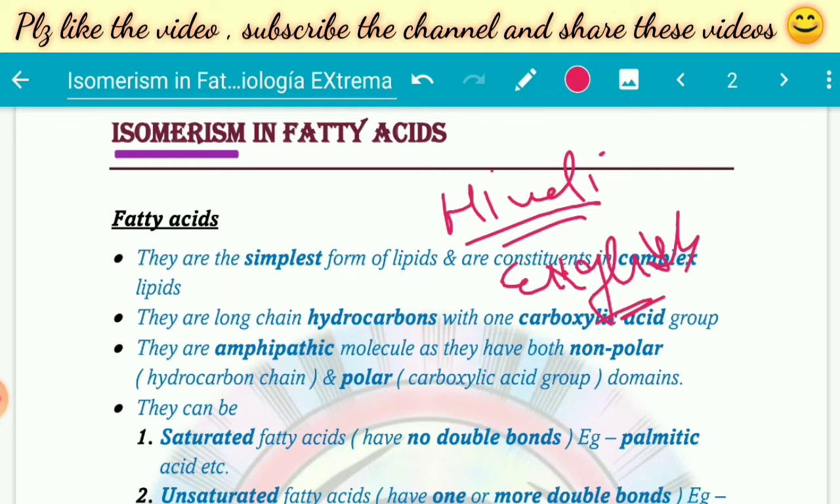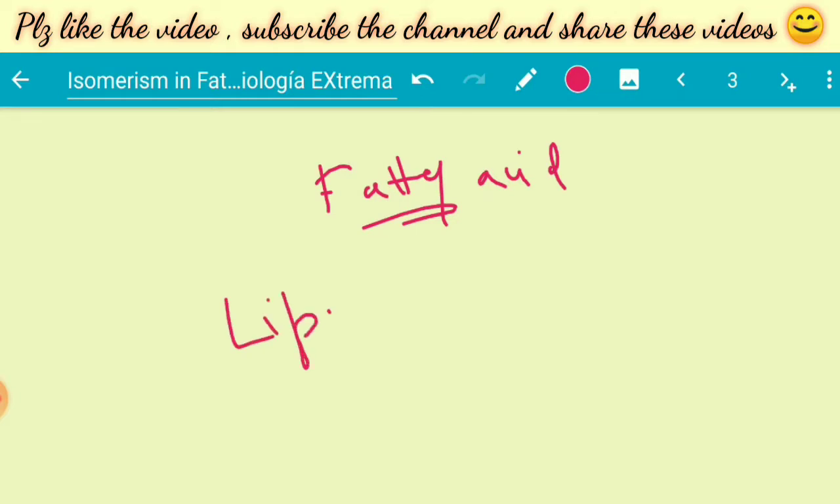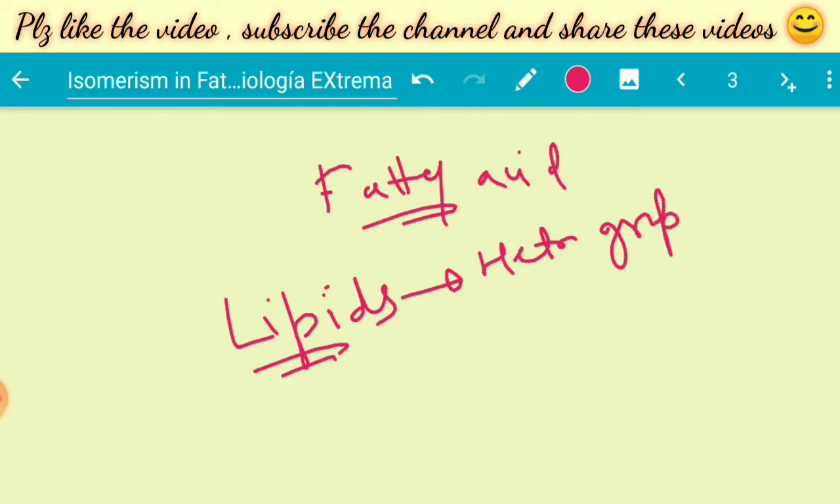So now continue to the topic. We're talking about fatty acids first. So what are fatty acids? Before studying the fatty acids, we need to understand what lipids are. Lipids are a heterogeneous group of compounds, meaning they are not made up of the same subunits.